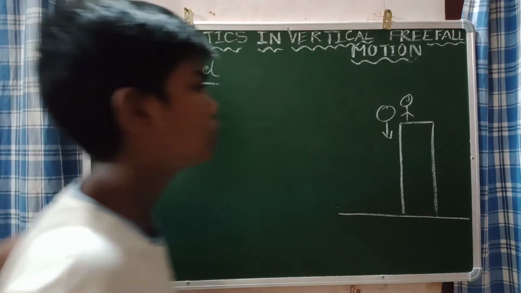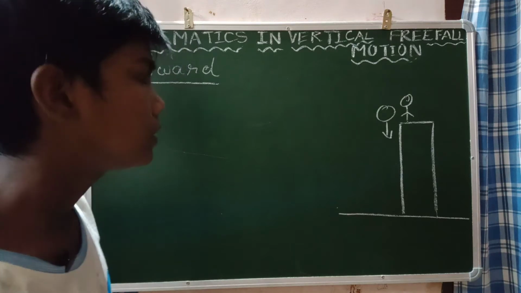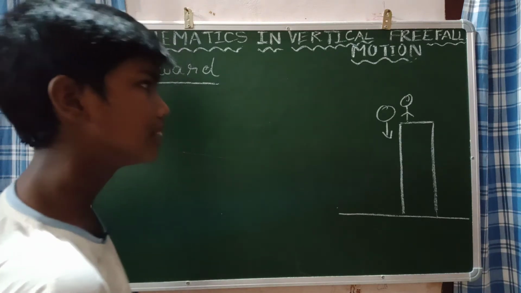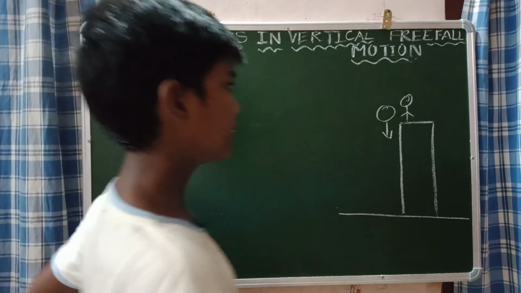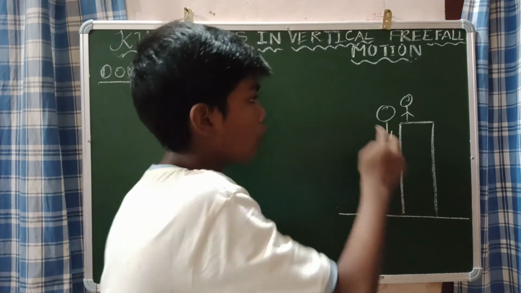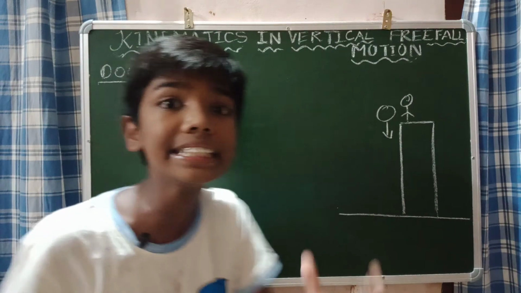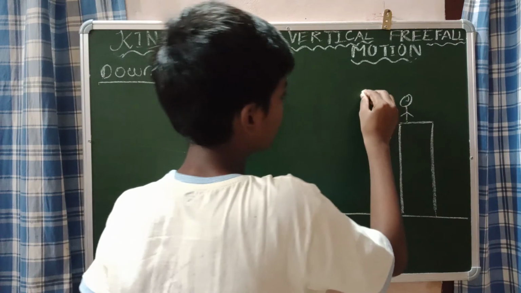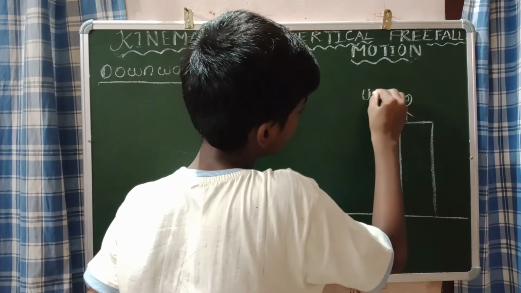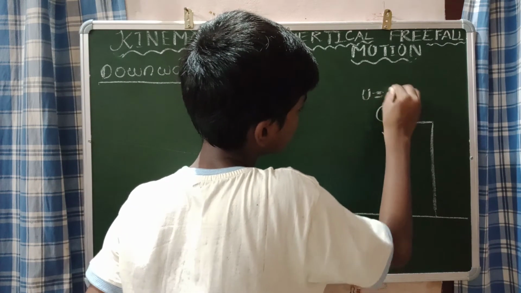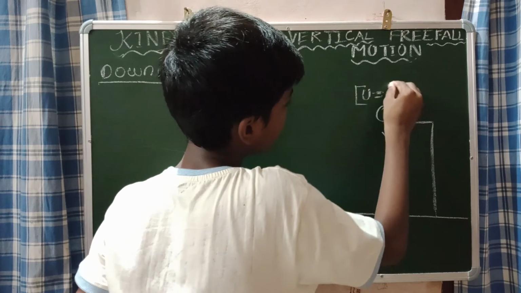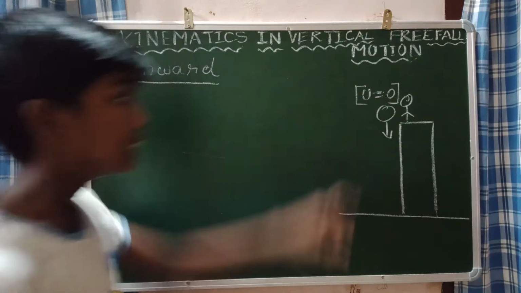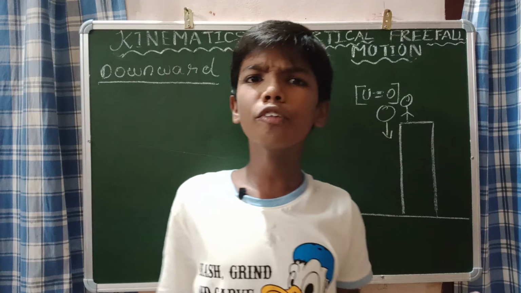Now let us see certain terminologies. The terminologies are a very important thing. While dropping, the initial velocity of that ball will be 0. The initial velocity is equal to 0. Understand this. Why will it be 0?